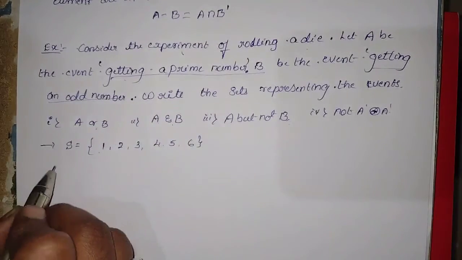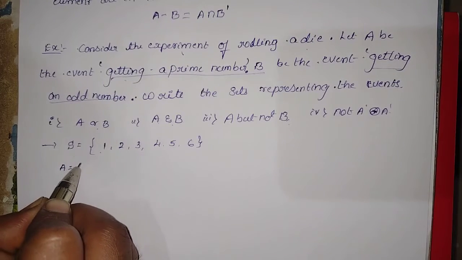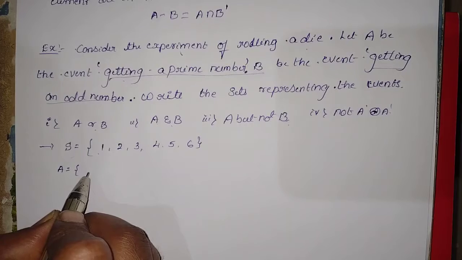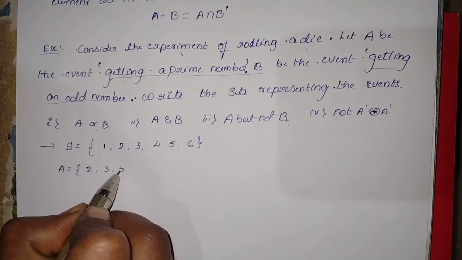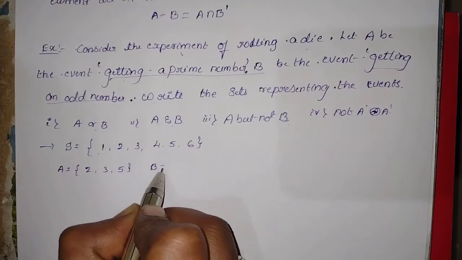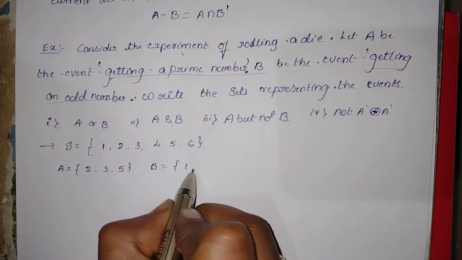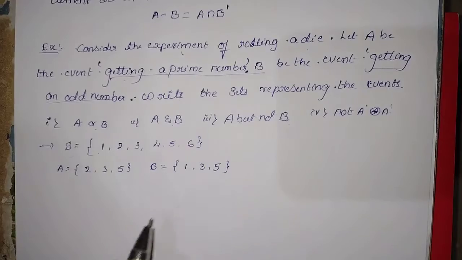Write the set A is equal to getting a prime number, which are 2, 3 and 5. Next, write the set B is equal to getting an odd number, like 1, 3 and 5. These are the odd numbers.